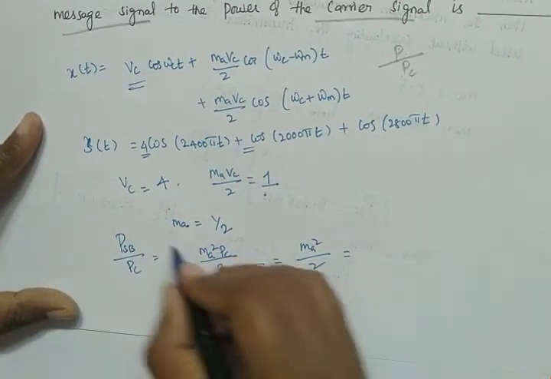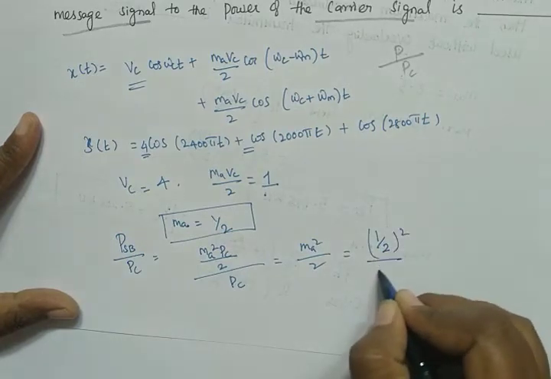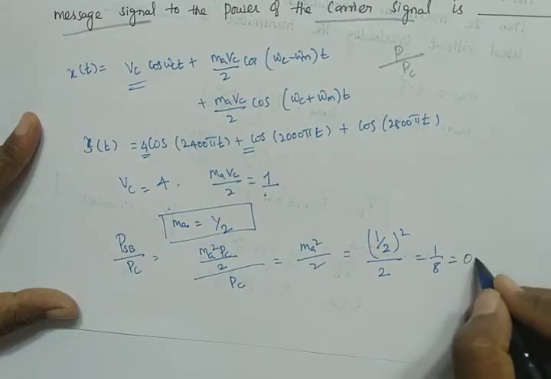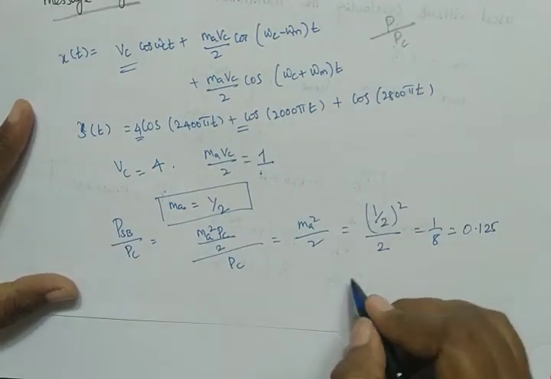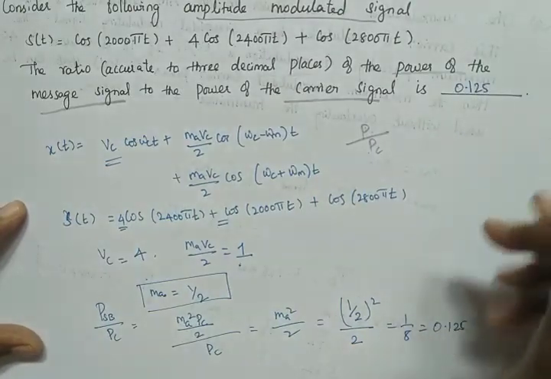What is ma? ma is 1/2, so (1/2)² divided by 2 gives 1/8, which is equal to 0.125, and therefore this ratio is 0.125. So that's it.